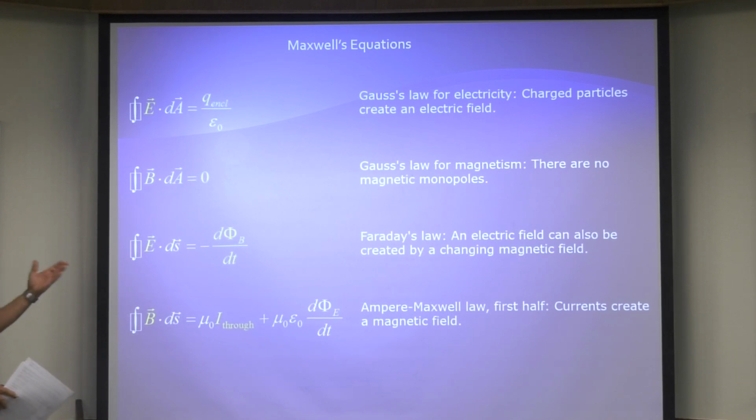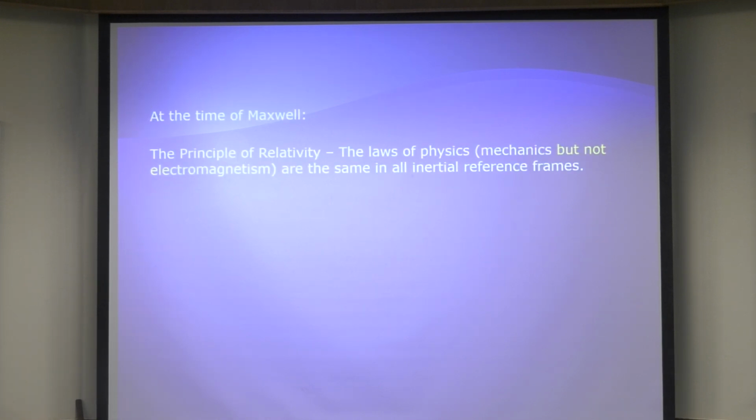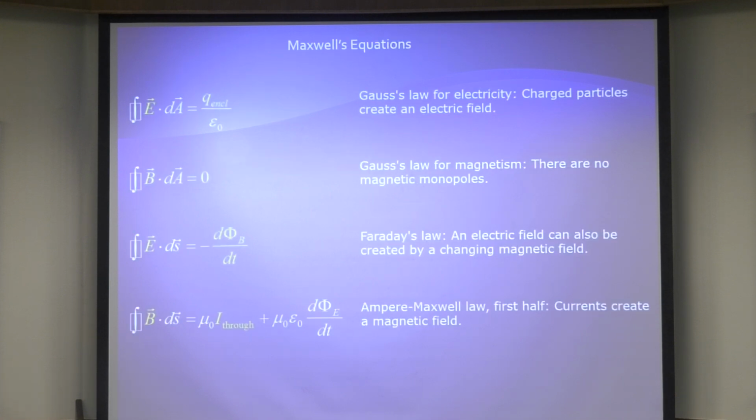I just wanted to show you these because we already talked about these in 106. But he's the guy that came up with the mathematical theory.